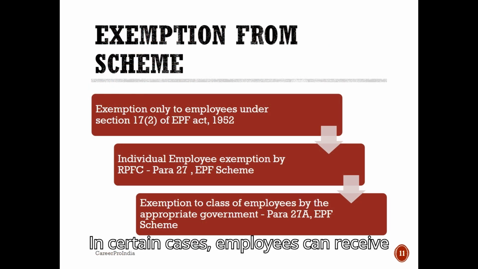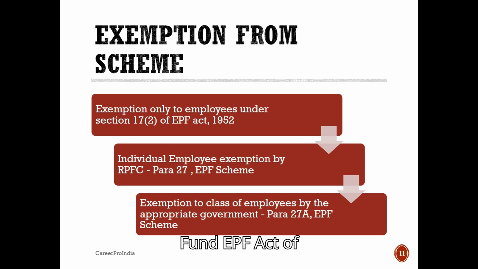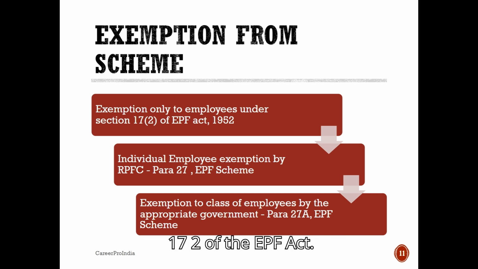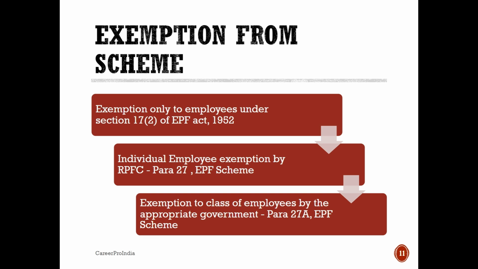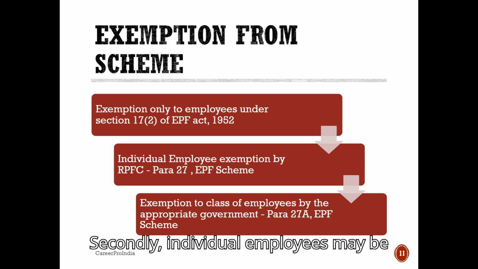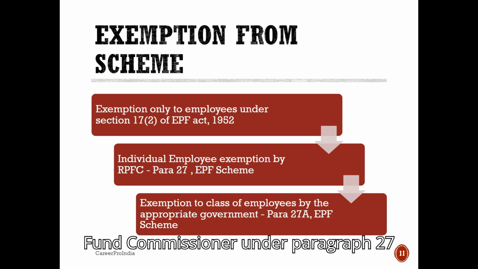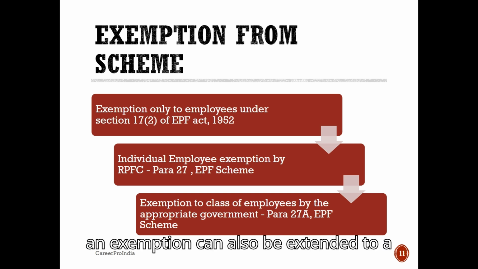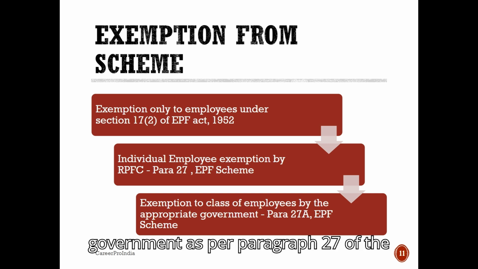In certain cases, employees can receive exemptions under the Employees Provident Fund (EPF) Act of 1952. Firstly, exemptions are granted under Section 17(2) of the EPF Act. These are specific to certain employees. Secondly, individual employees may be exempted through the Regional Provident Fund Commissioner under paragraph 27 of the EPF scheme. Lastly, an exemption can also be extended to a class of employees by the appropriate government, as per paragraph 27